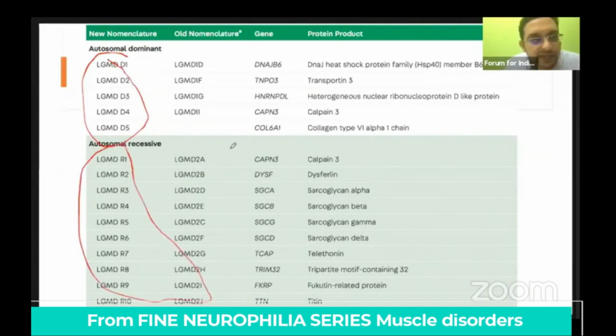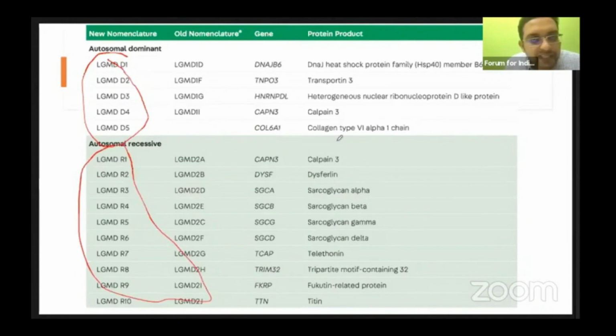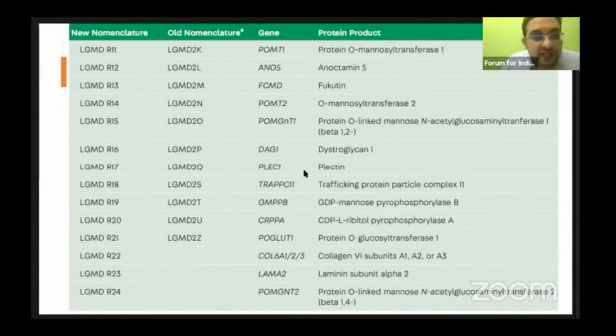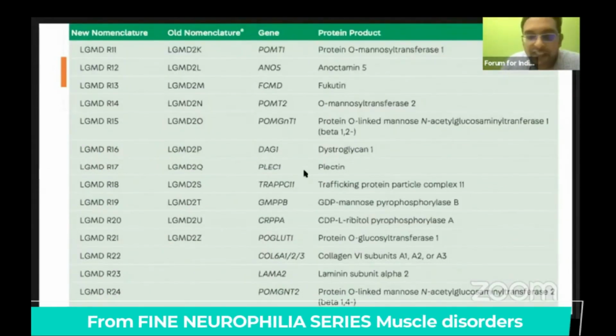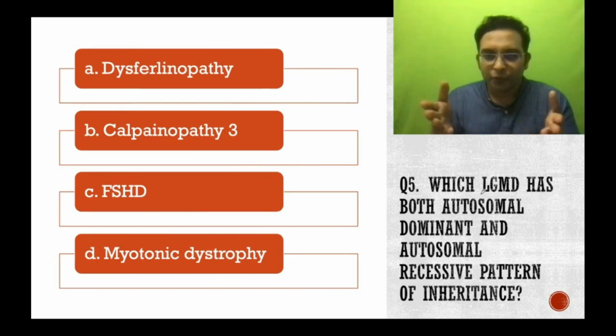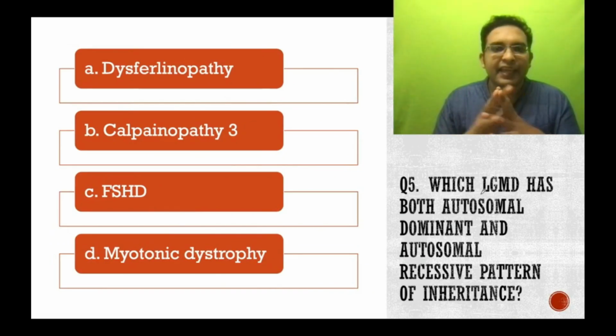So just know that. So calpain still remains LGMD. So you can see calpain here also. That is one problem, because there is an autosomal dominant variety of calpainopathy also. So since we are talking, I tell that also, just for your knowledge. So there are right now 24 varieties of autosomal recessive, and nearly 8 varieties for autosomal dominant. So now you must have got the answer. The answer is calpainopathy.